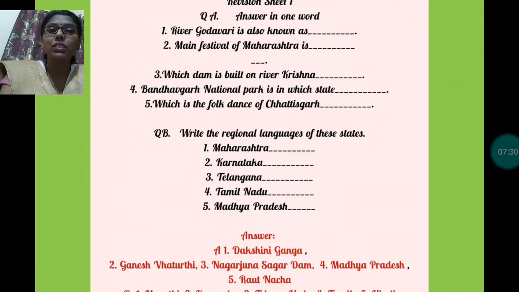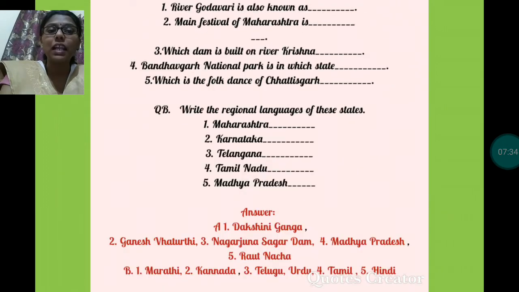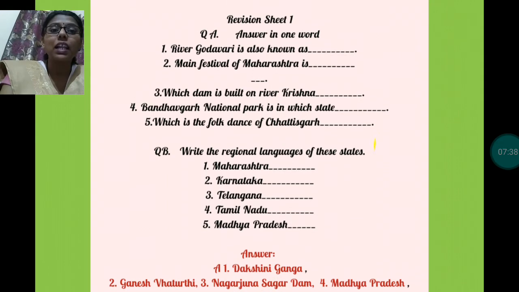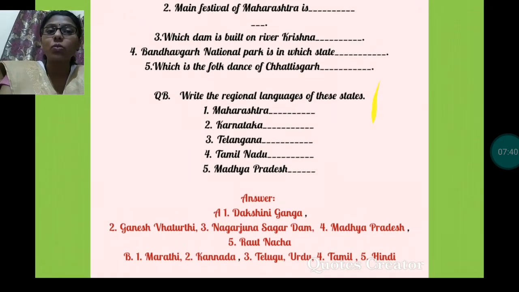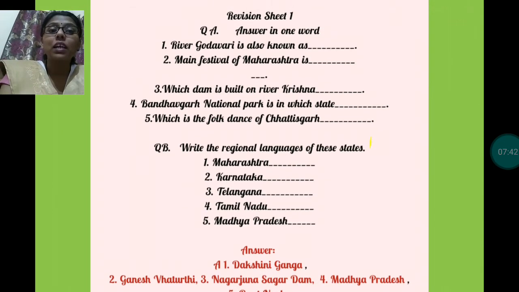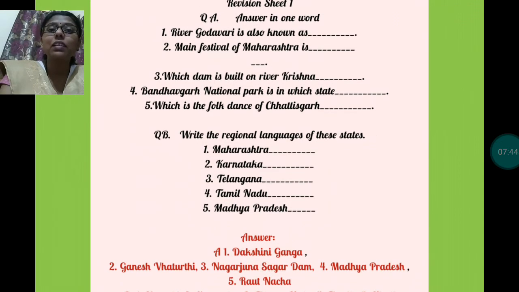Answers are written downside. Karnataka, Kannada is the regional language. Here you can see Kannada is the regional language of Karnataka. Telangana, it's Telugu or Urdu. Tamil Nadu, Tamil is the regional language, and in Madhya Pradesh, Hindi is the regional language.